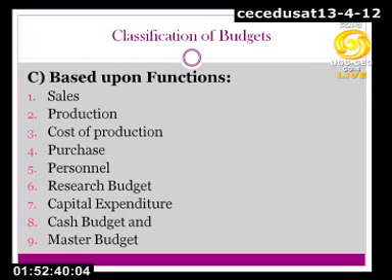The first budget based upon the activities or the operation of the company is the sales budget. It's very important to understand at this point that there cannot be any other budget taken first or known as more important than the sales budget. Why?